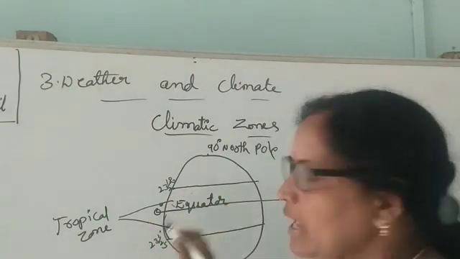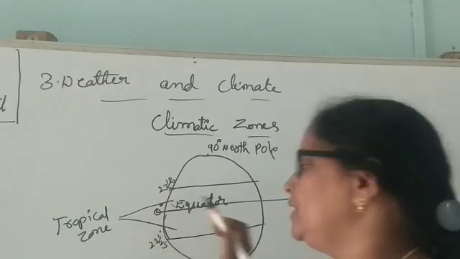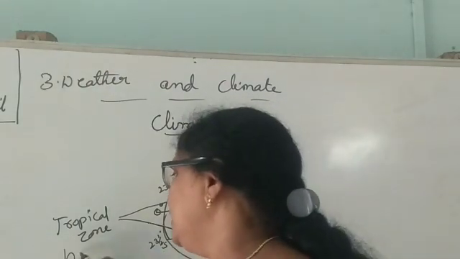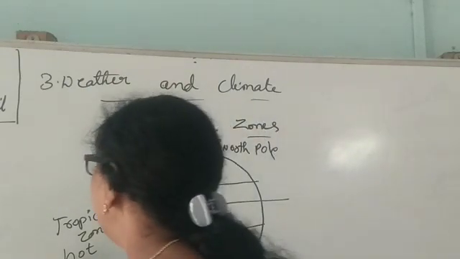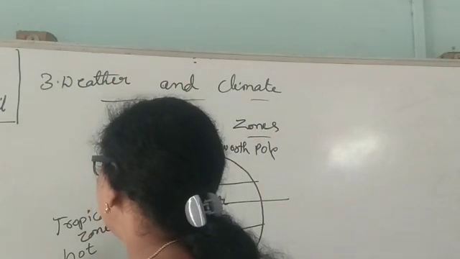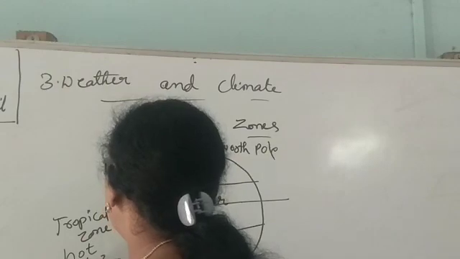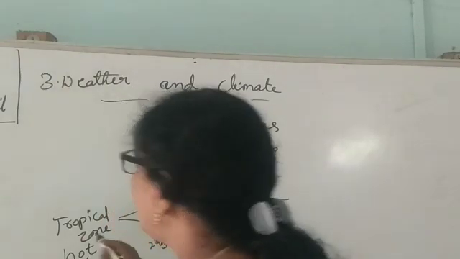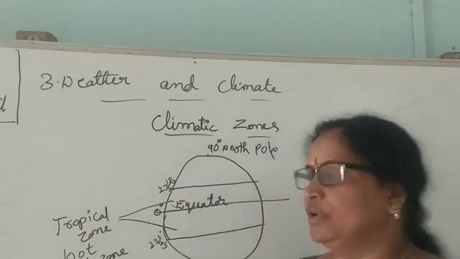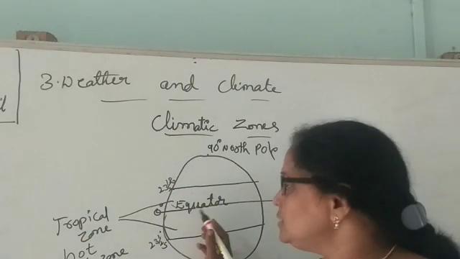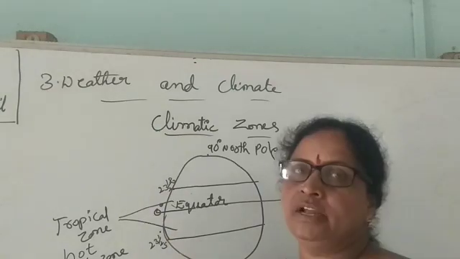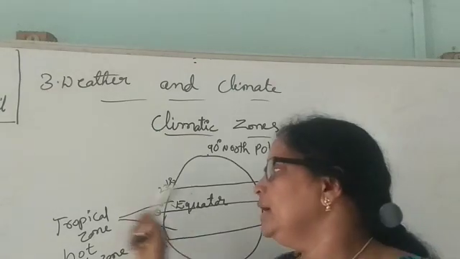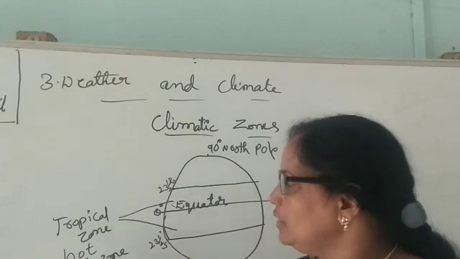Here the climate is very hot. This tropical zone is also called the torrid zone. Why? Because these places receive very strong heat from the sun. Being near to the equator, it is called the tropical zone or torrid zone.